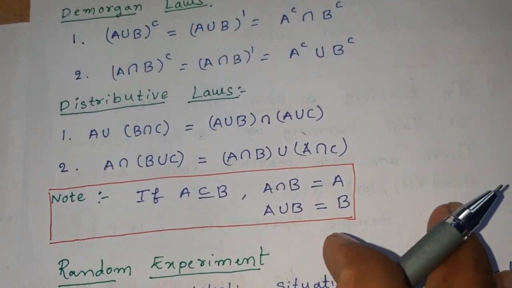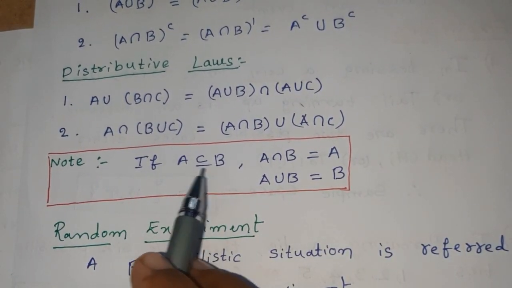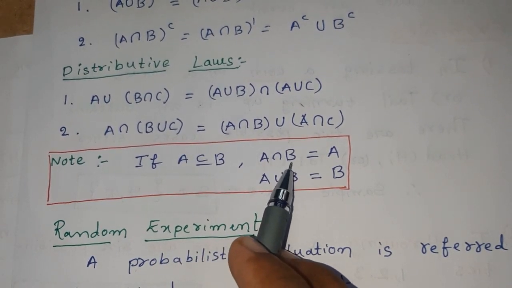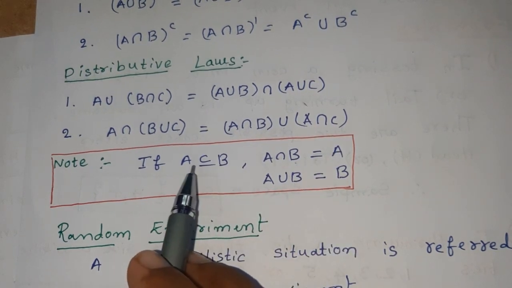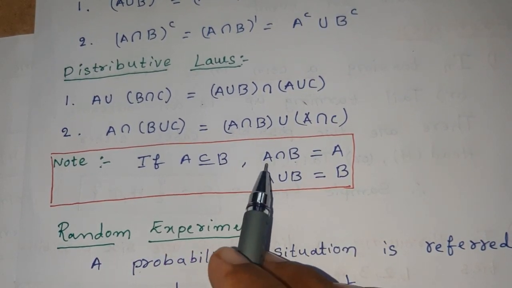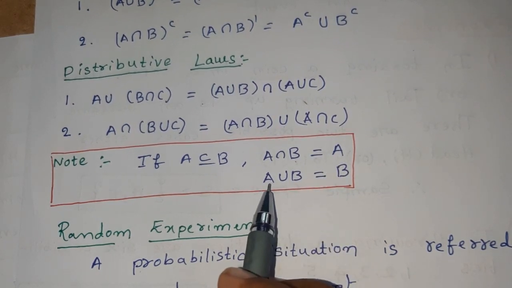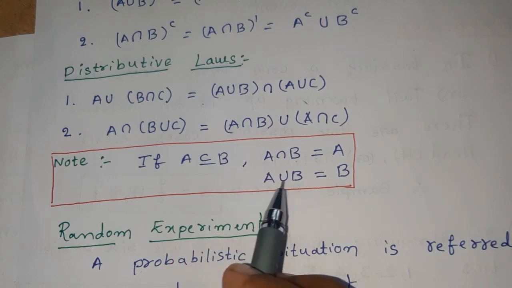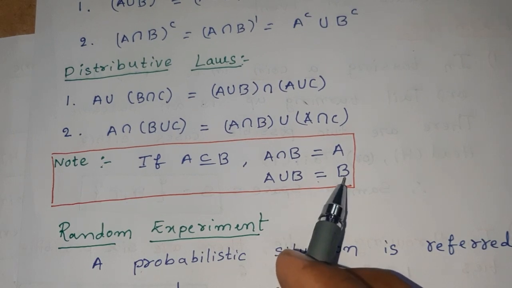Here, if A is contained in B, then A intersection B is equal to A. Here we notice that A is smaller than B, so A intersection B is the smaller set, A. Similarly, A union B is the bigger set, so A union B is equal to B.